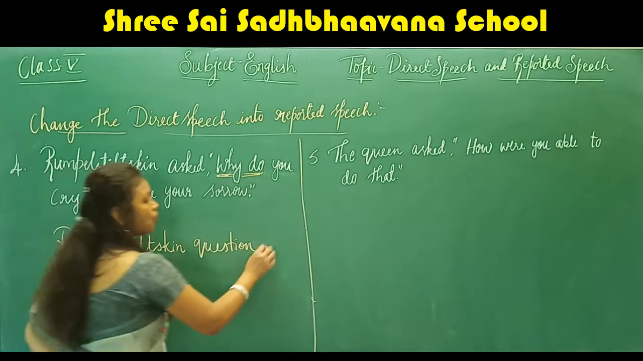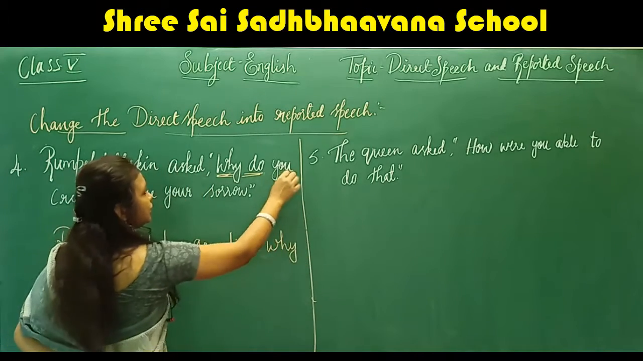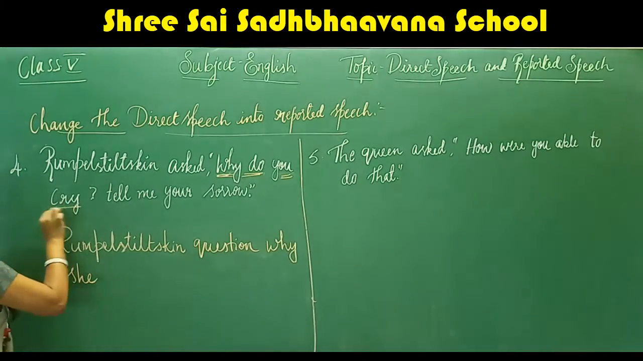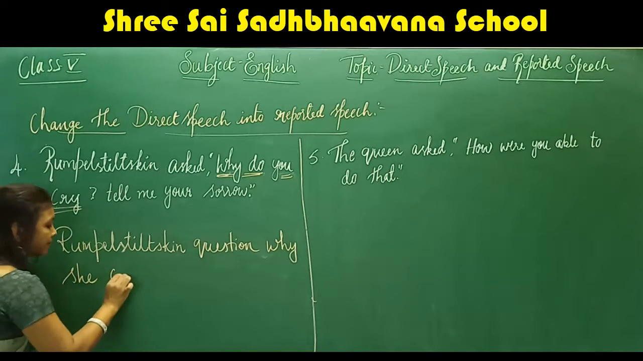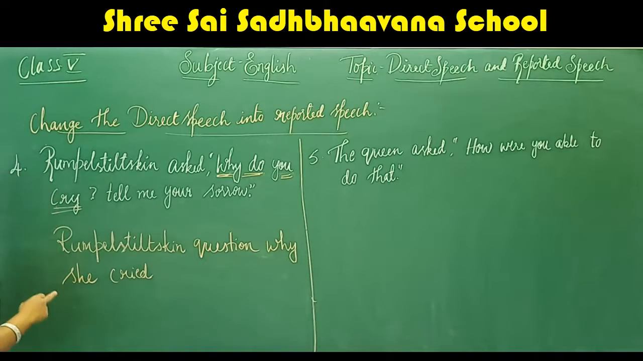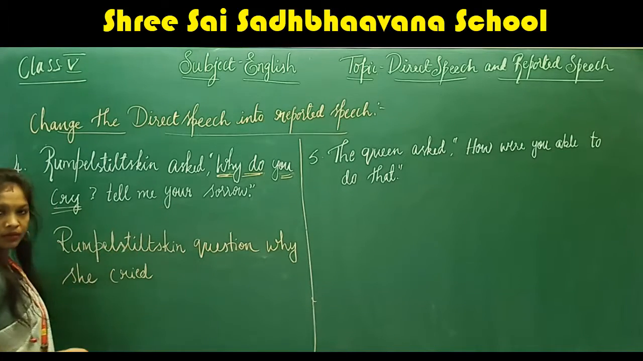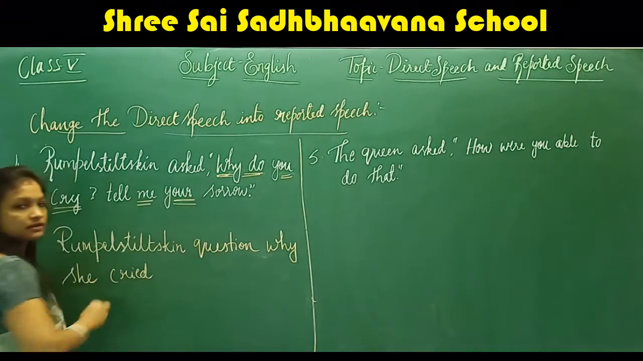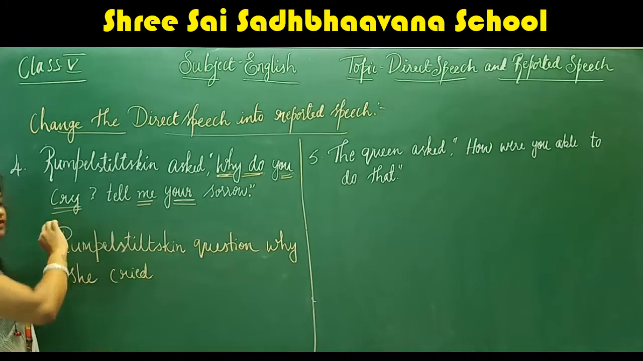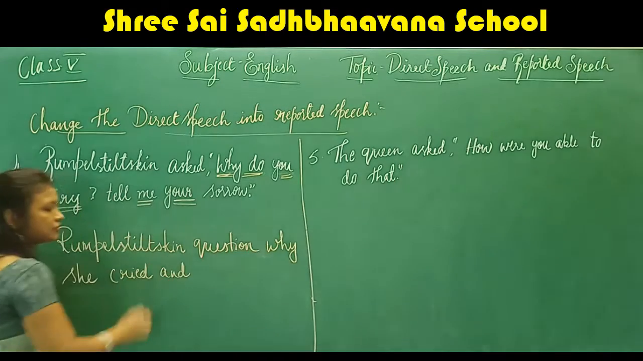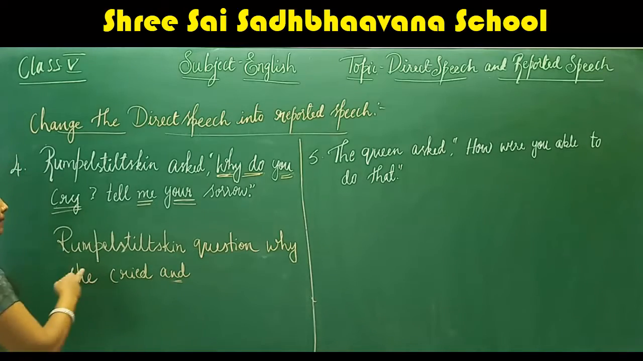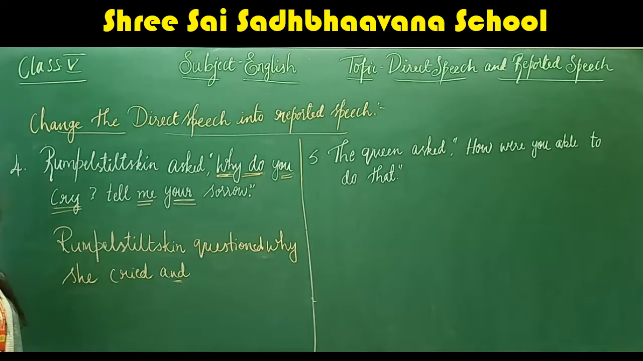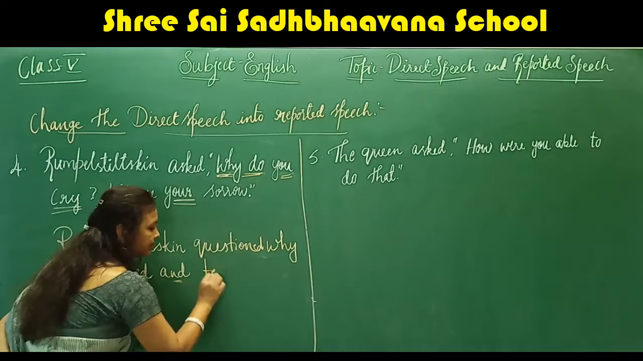So question, why she? You is referring to Clara, so you will be changed to she. Now cry is in present tense, so cry will be changed to past tense, that is cried. Why she cried? And tell me your sorrow. So tell me your sorrow, the change is only that we can change the pronouns. Okay, and next before changing the pronoun we should add the conjunction and. Right. Rumpelstiltskin questioned why she cried and tell him.